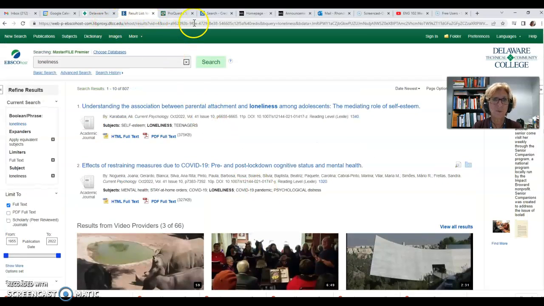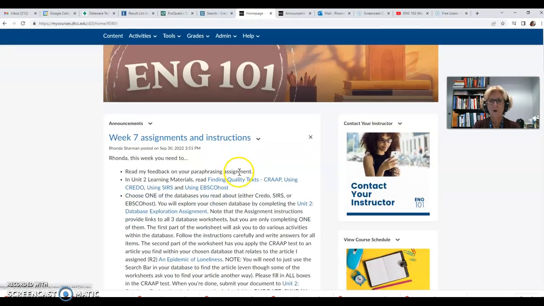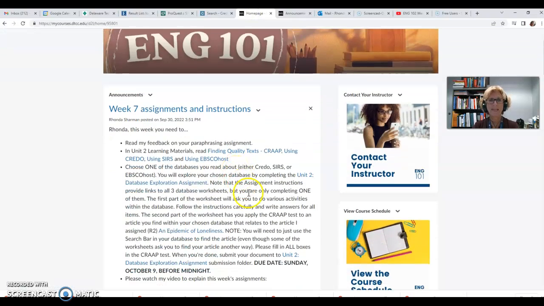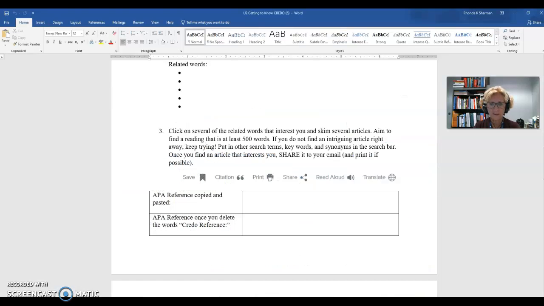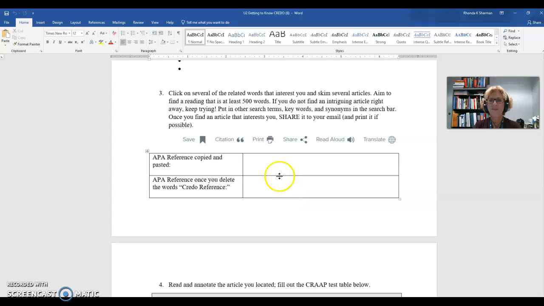So again, it's an exploration activity. So part of it is just sort of hit and miss. But I did want to say that when you are in the actual worksheet, let me go back to the Credo one, sometimes those instructions aren't going to work well for you to find the article. So use the search bar and look for something that will work. Once you do that, then you can do the rest of the assignment based on the article that you found.